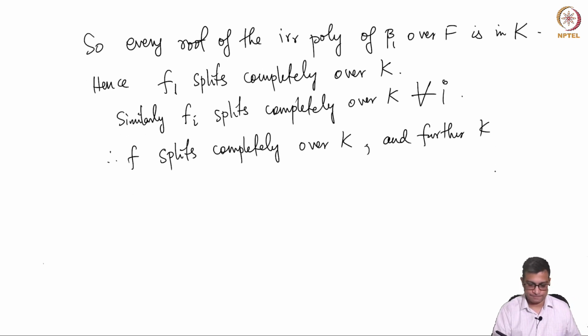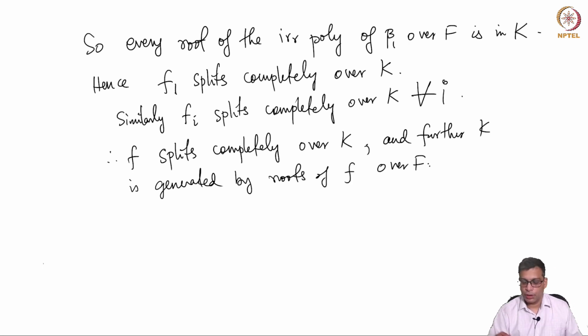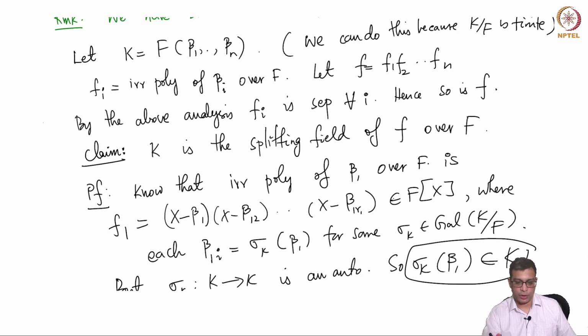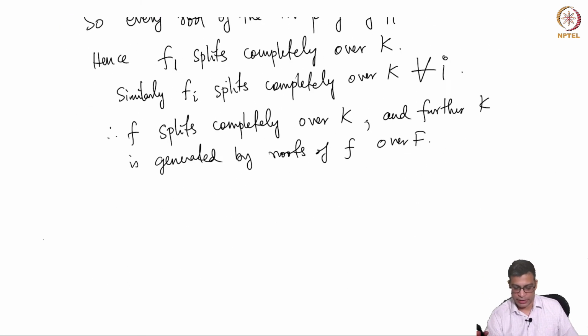K is generated by the roots of f, because I am going to assume a priori that you can't drop any of the beta i's. If you drop any of the beta i's, you get a smaller field. That's an implicit assumption here.